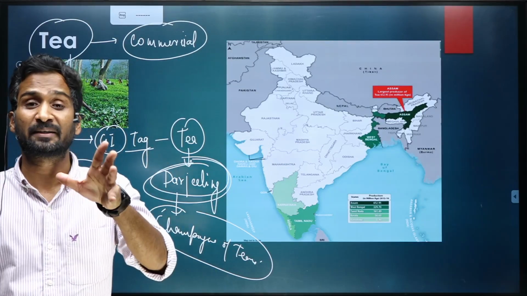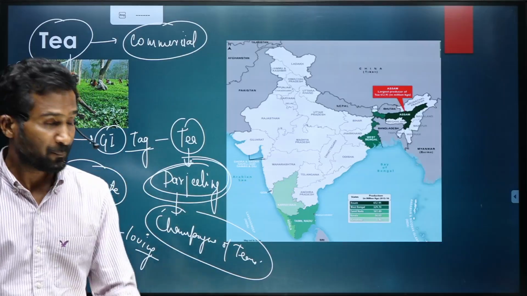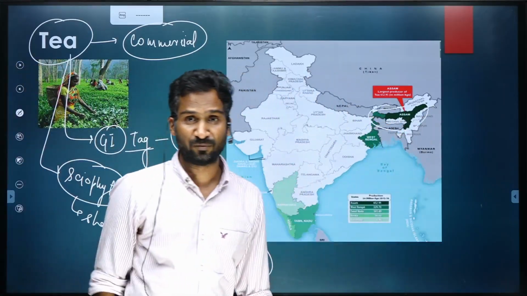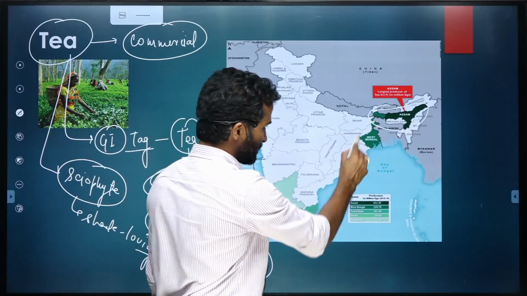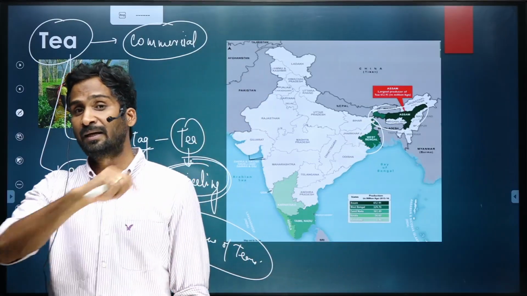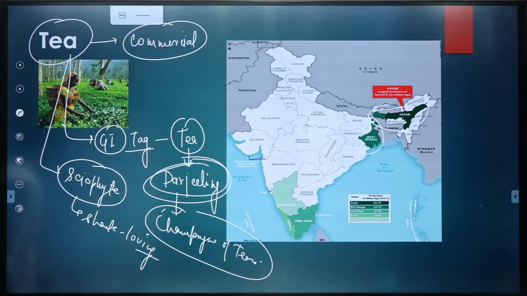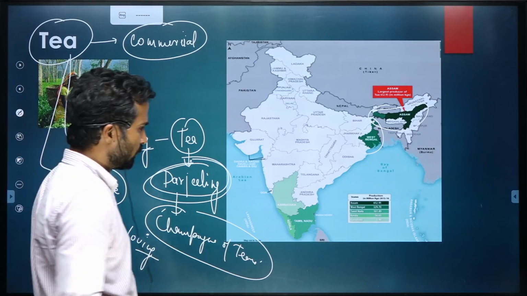But India is among the top producers of tea, mainly grown in this part of India, the Assam Valley, and then West Bengal. So West Bengal is the largest producer of tea in the country. West Bengal and Assam are among the topmost producers.